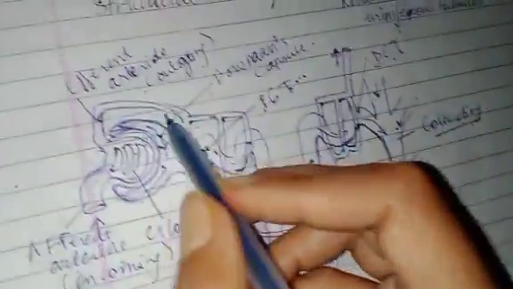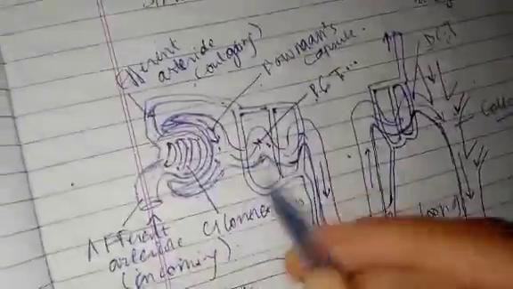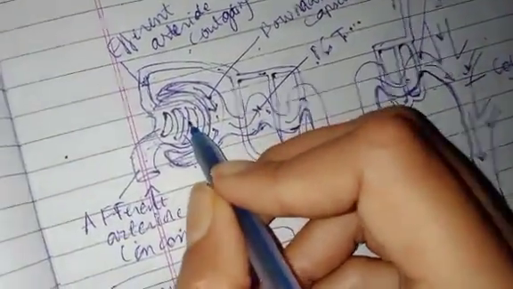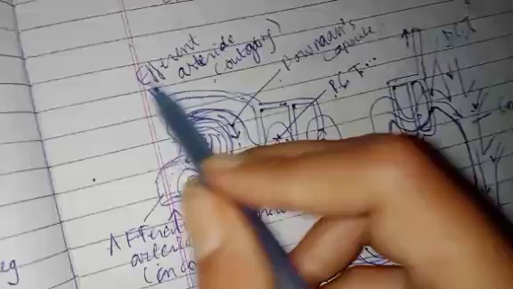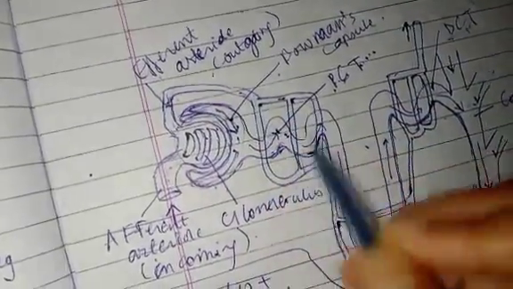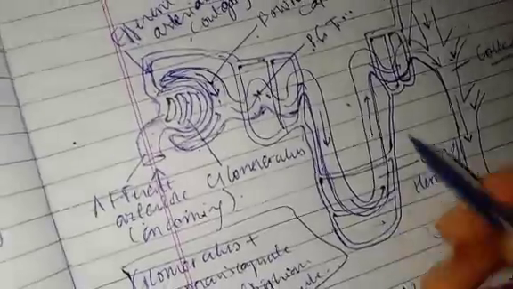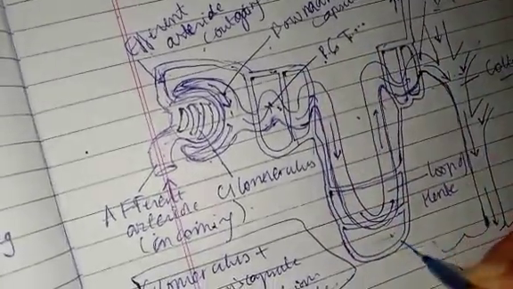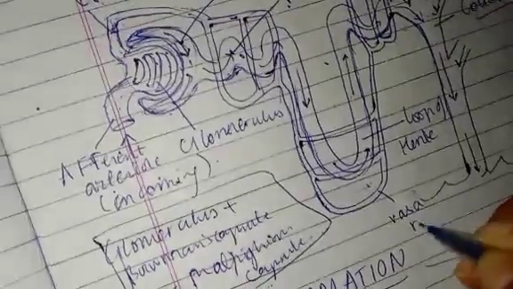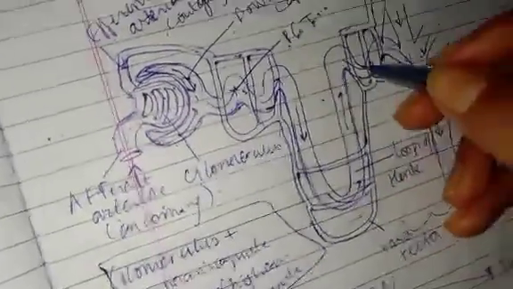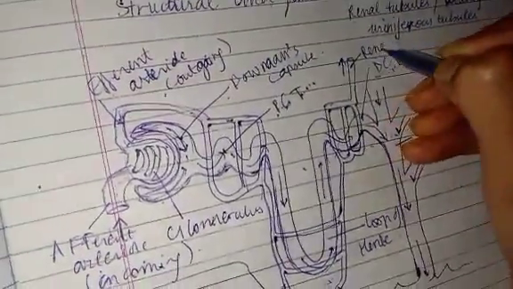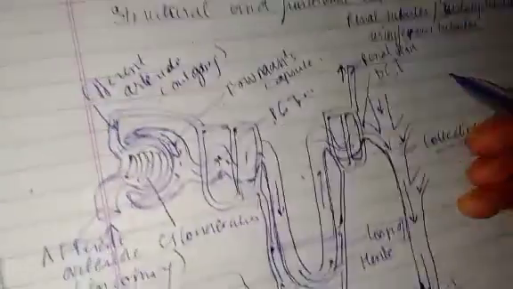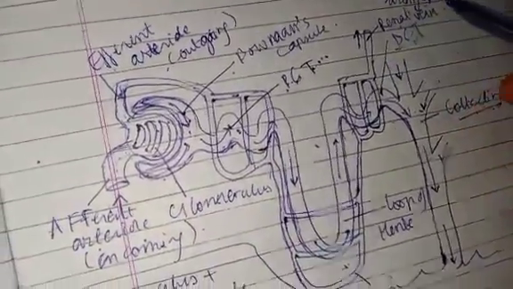And one more thing, this is the network of capillaries. See, this was an arteriole and it broke down into capillaries. This is the knot of capillaries. And this efferent arteriole moves on, it also breaks down into capillaries, and then this network of capillaries is known as vasa recta. Then again these capillaries come together and connect and form the renal vein. Okay, it takes the blood away from the kidney and towards the heart.